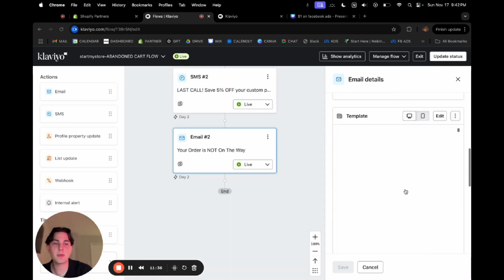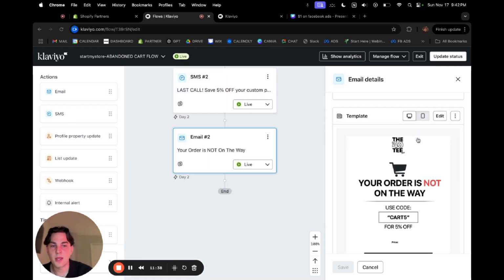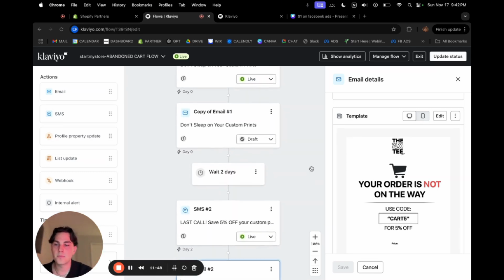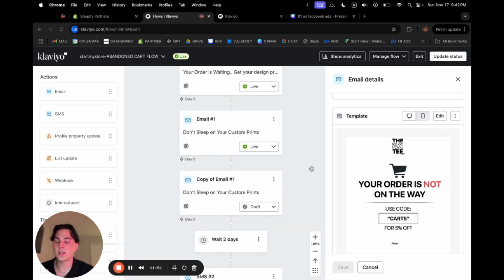And then same thing with the email. Very simple, very plain. You're just trying to get people to go back and check out. And then once again, their cart's going to populate inside this email and actually show the graphics and show everything that they're wanting to buy. So this is just a simple way to double or triple your return on ad spend.